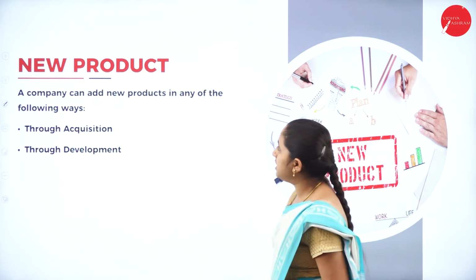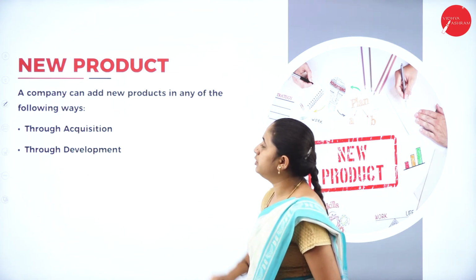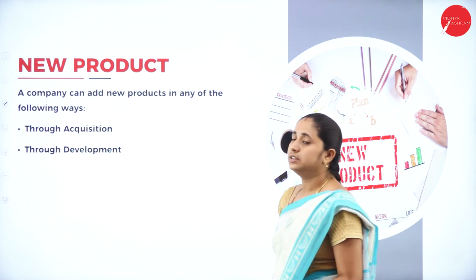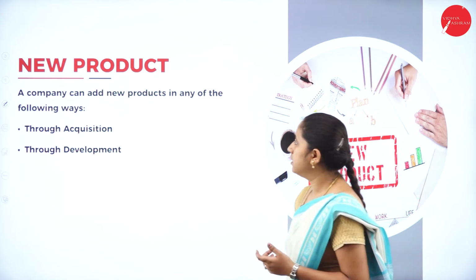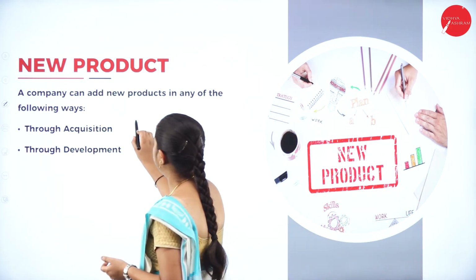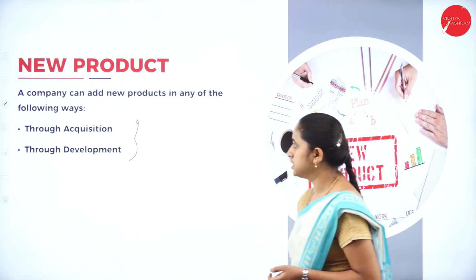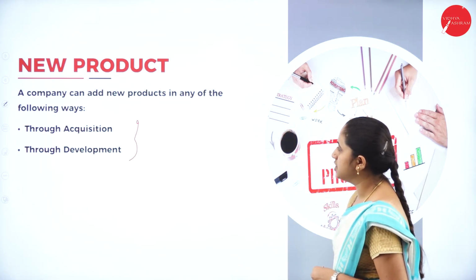A company can add a new product in any of the following ways. That means a new product can be adopted by the company in these two ways. First, through acquisition.